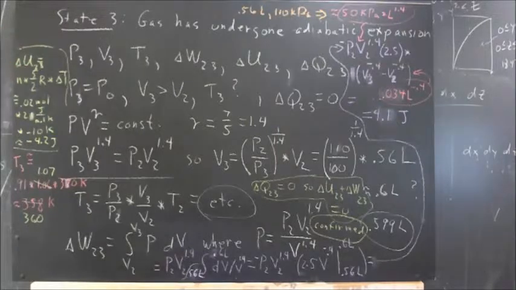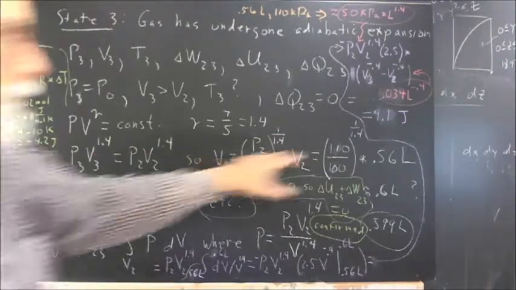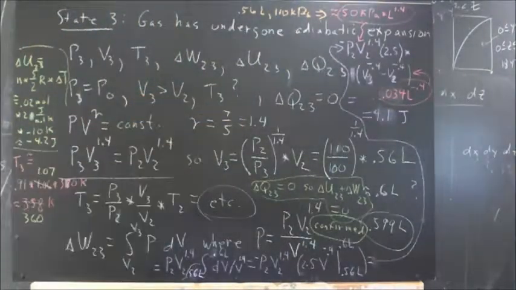Calculate the change in internal energy. That's going to be your number of moles, which is 0.02, times 5 halves R, which is 21 joules per mole Kelvin, times your negative 10 Kelvin, gives us negative 4.2 joules. Now that's very close to being equal and opposite to the 4.1 joules, the only difference being round off error.